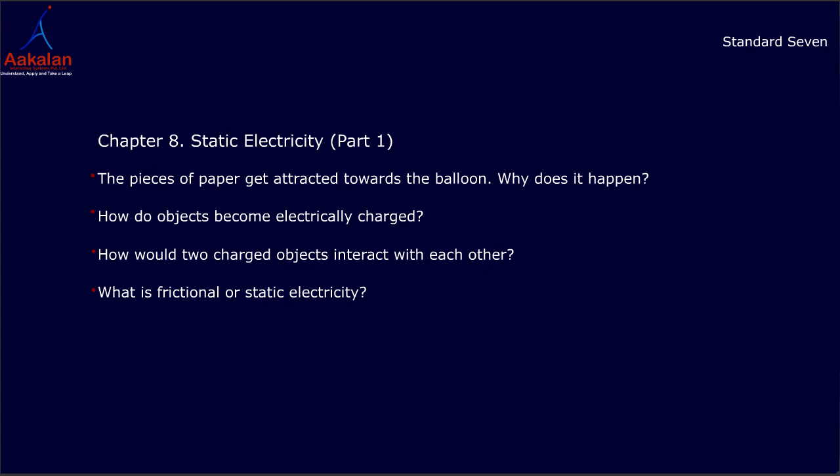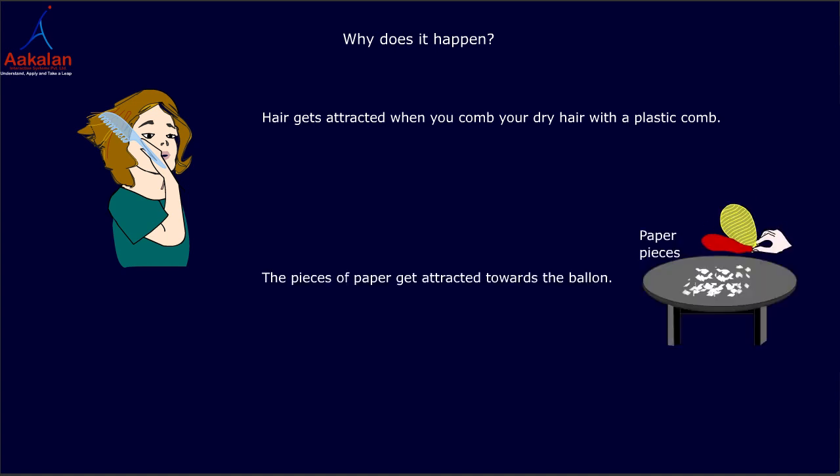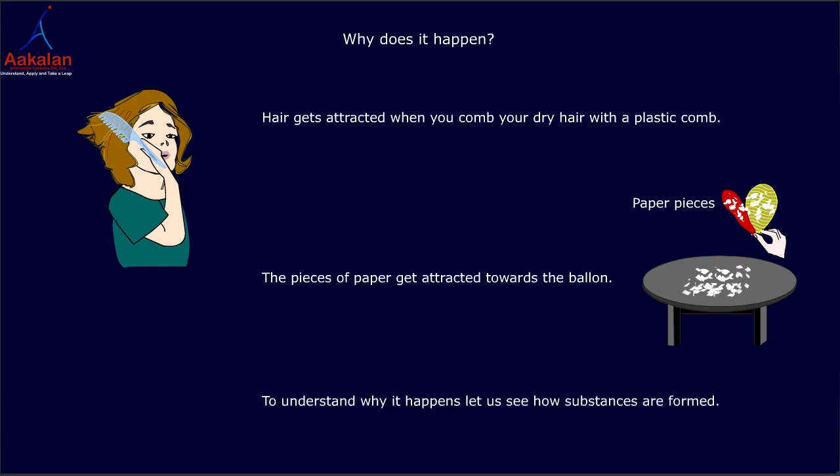Static electricity. Hair gets attracted when you comb your dry hair with a plastic comb. The pieces of paper get attracted towards the balloon. Why does it happen? To understand why it happens, let's see how substances are formed.